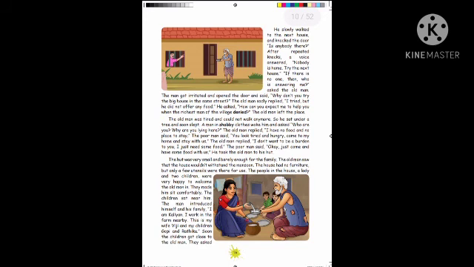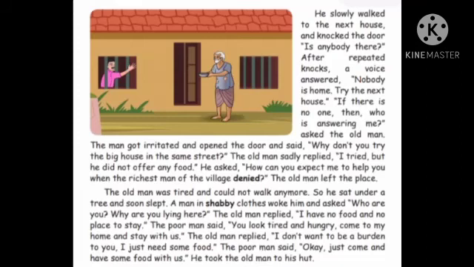Now let's move to the second page of the lesson. After he slammed the door, he was walking away from the house, isn't it? Next, he slowly walked to the next house. The old man, the beggar, slowly moved to the next house and knocked on the door. "Is anybody there?" After repeated knocks, a voice answered. He was asking and knocking for a long time. After some time, he got an answer from the person inside the house.